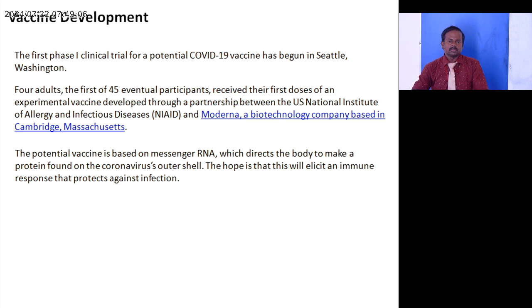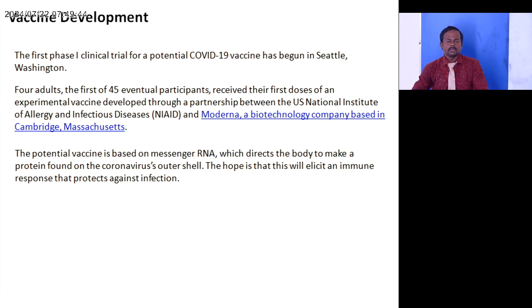So the first phase 1 clinical trial for a potential COVID-19 vaccine has begun in Seattle, Washington. Four adults, the first of 45 eventual participants, received their first doses of an experimental vaccine developed through a partnership with the US National Institute of Allergy and Infectious Diseases. The potential vaccine is based on messenger RNA, which directs the body to make a protein found on the coronavirus outer shell. The hope is that this will elicit an immune response that protects against infection.